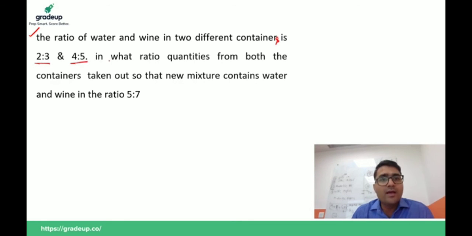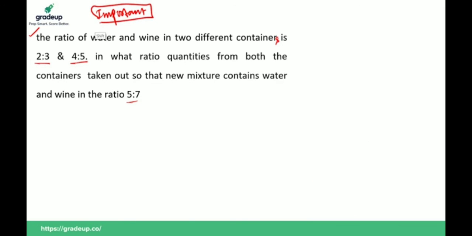In what ratio should quantities from both the containers be taken out so that the new mixture contains water and wine in the ratio 5:7? This is a very important question, guys.